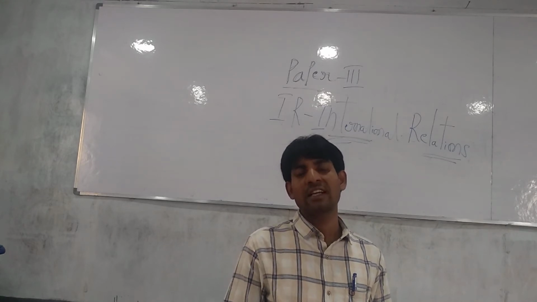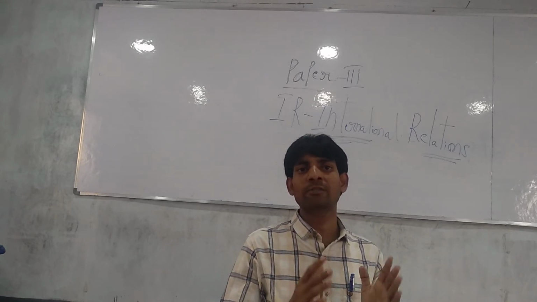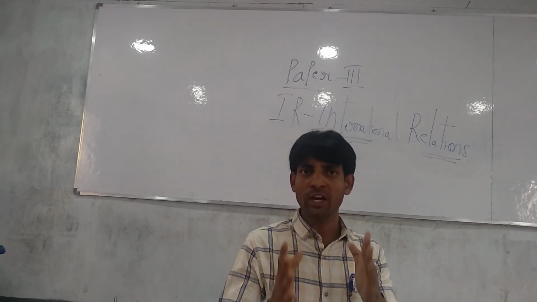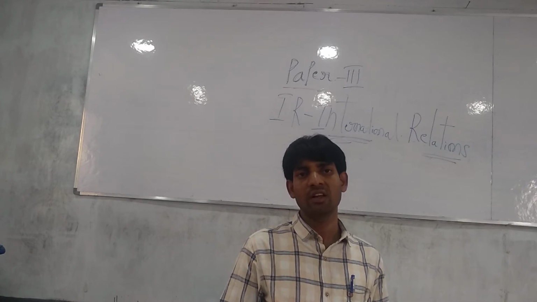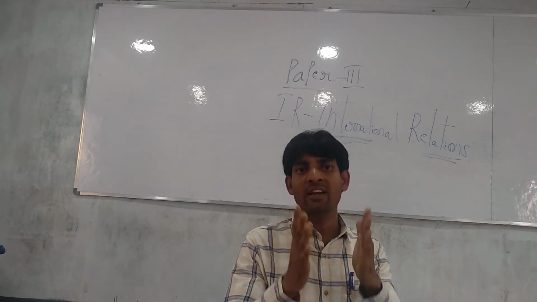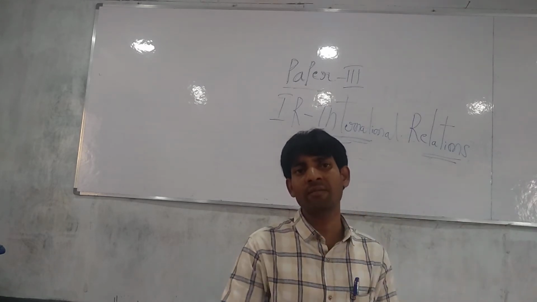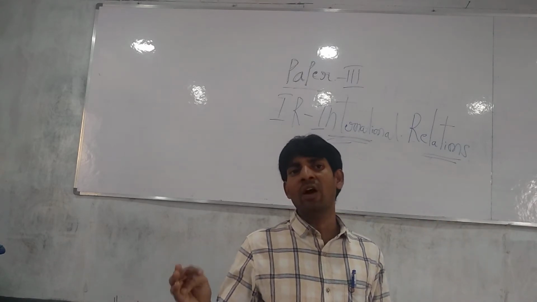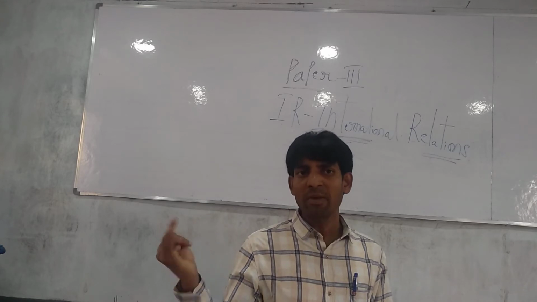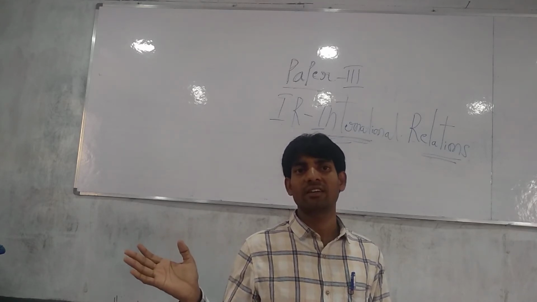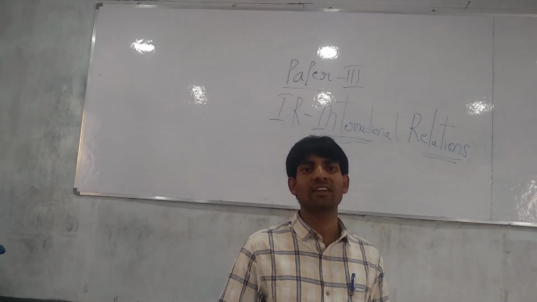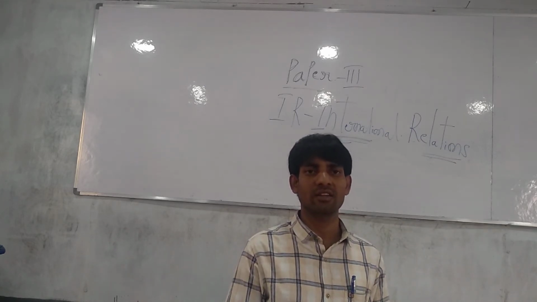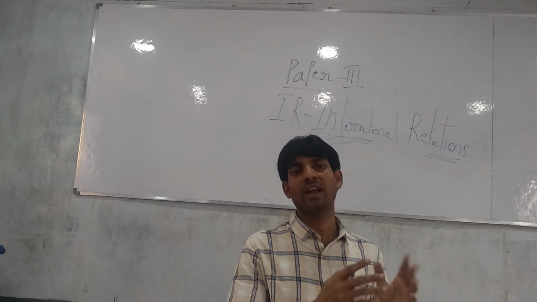Next, the Spratly Islands, S-P-R-A-T-L-Y, also located in the South China Sea. These are disputed between China on one side, and Taiwan, the Philippines and Malaysia on the other side. They are fighting over these islands.